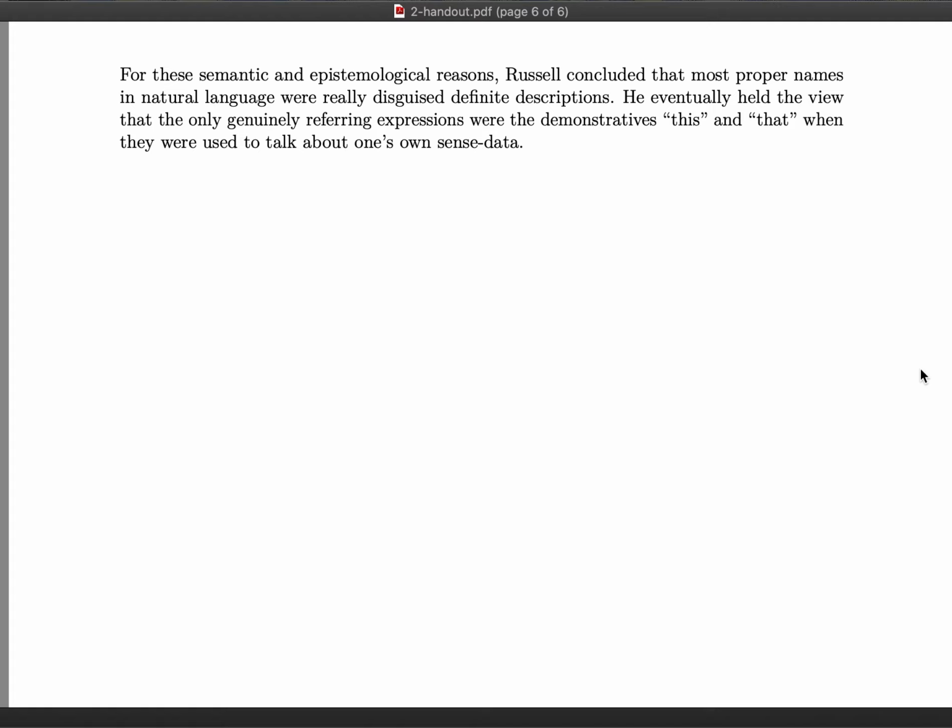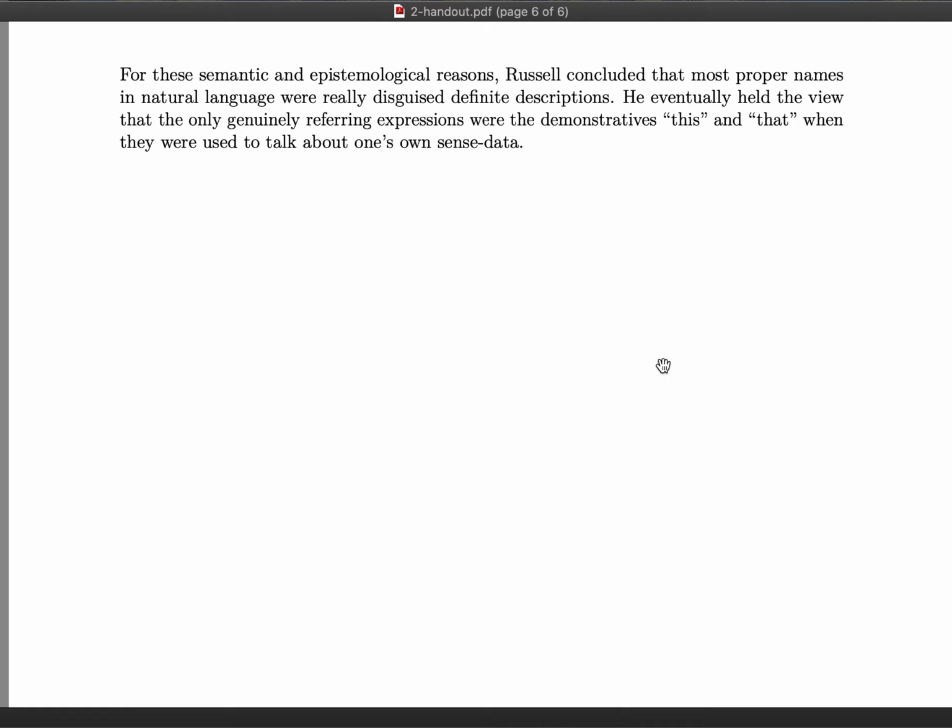For that reason, the only things that we could genuinely and directly hook onto with our referring expressions were these sense data. So for the various semantic and epistemological reasons just given, Russell was driven to conclude that the majority of ways in which we talk about the things around us are in fact via definite descriptions, which pick out objects by describing them as the unique satisfiers of certain descriptions, and not by our using genuine referring names to pick them out.